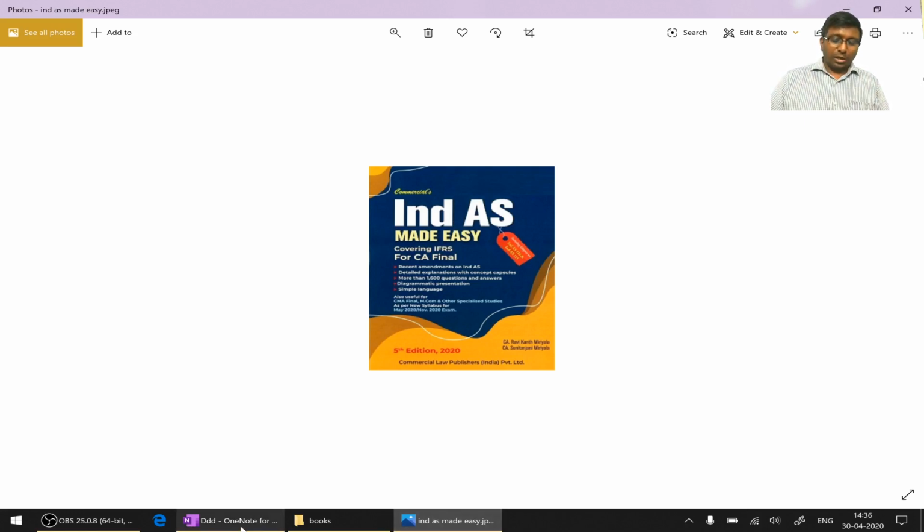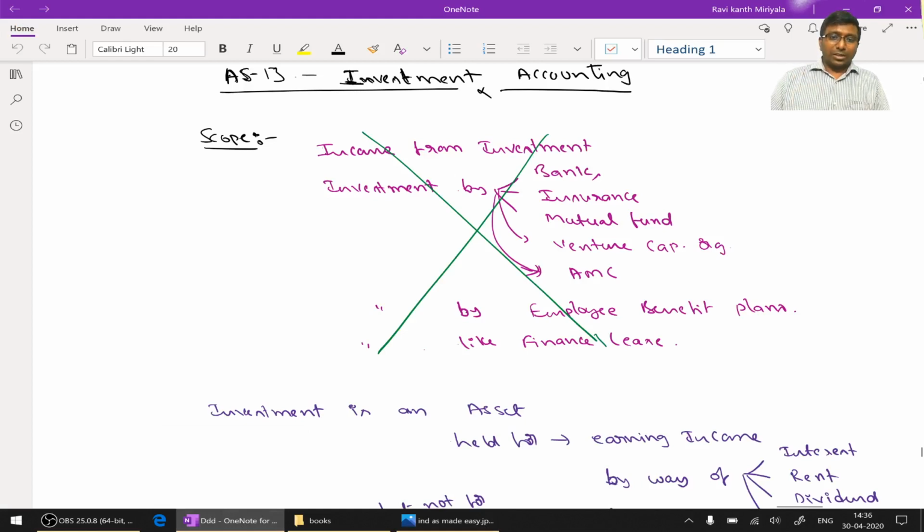Okay, let us come to our standard, that is Accounting Standard 13 Investment Accounting. This standard talks about how to account for when you purchase an investment, when you sell it, when you classify, what are the conditions to classify, when there is a change in classification, such items it is discussing. This standard does not discuss income from investment like dividend, rentals or interest, how to account for such incomes.